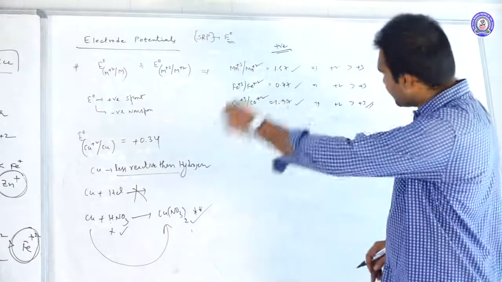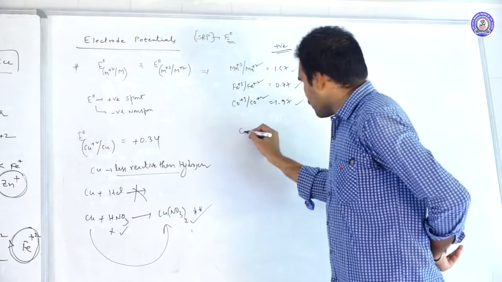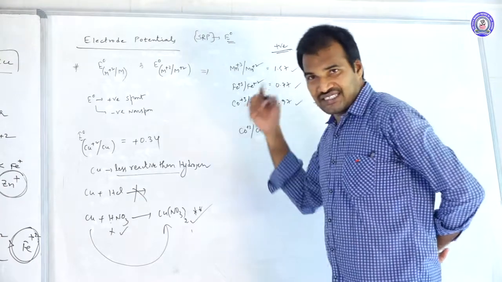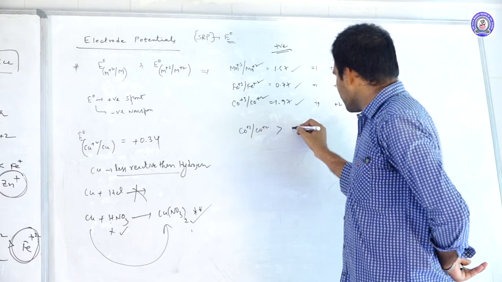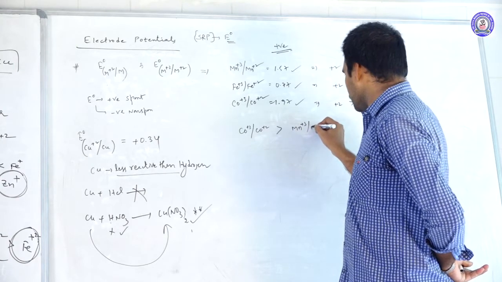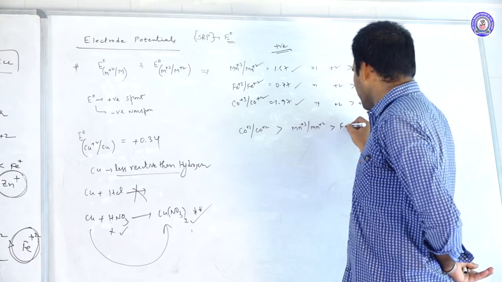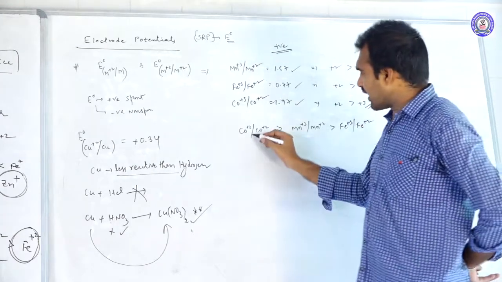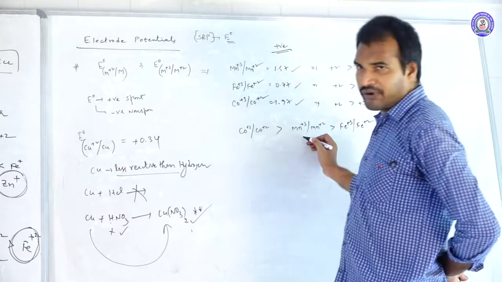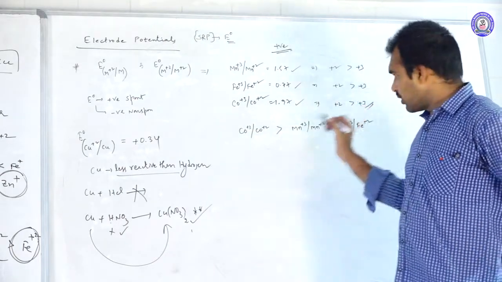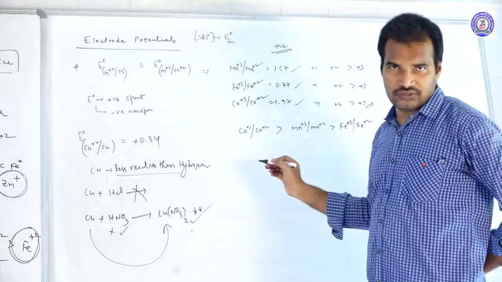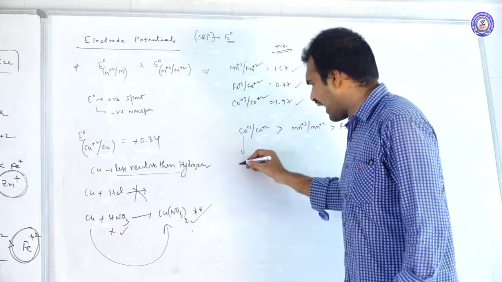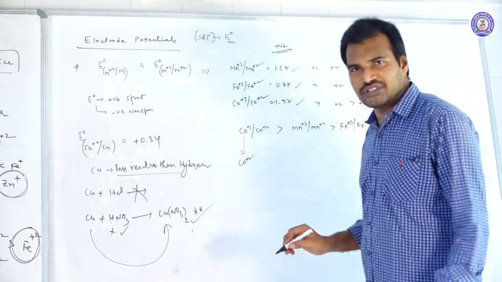Okay, now coming to here. When you arrange them, cobalt plus 3 to cobalt plus 2 is the highest positive value, 1.97, greater than Mn plus 3 to Mn plus 2 at 1.57, greater than Fe plus 3 to Fe plus 2 at 0.77. Because of their higher positive values, they can readily convert. Co plus 3 is happily converted into Co plus 2, meaning it undergoes reduction.